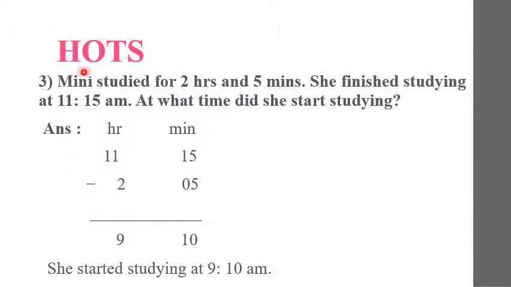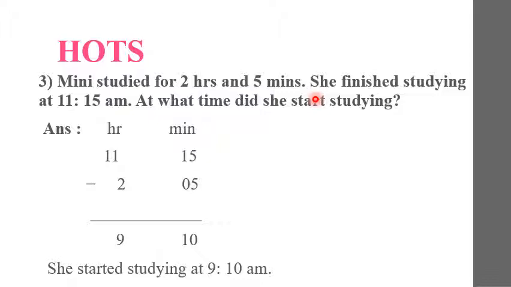After that, Minnie studied for 2 hours and 5 minutes. She finished studying at 11:15 a.m. So at what time did she start studying? See children, Minnie studied for 2 hours and 5 minutes and she finished studying at 11:15. So at what time she started studying, that we have to find out.